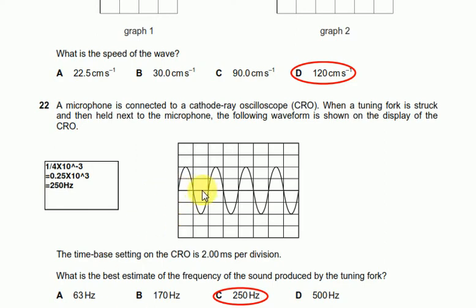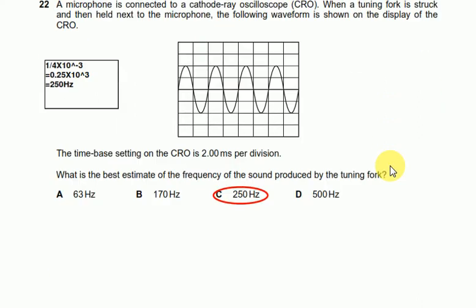We can see over here it's 2 plus 2, so it's 4 milliseconds. The time period is 4 milliseconds. So from this we can find the frequency: 1 over 4 times 10 to the power negative 3 is 250 Hz. So C is the appropriate answer.